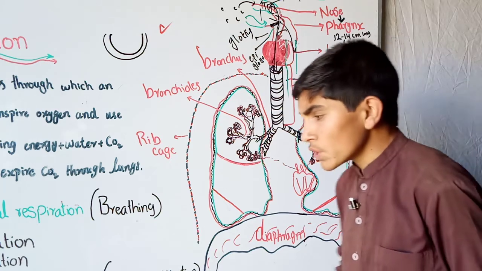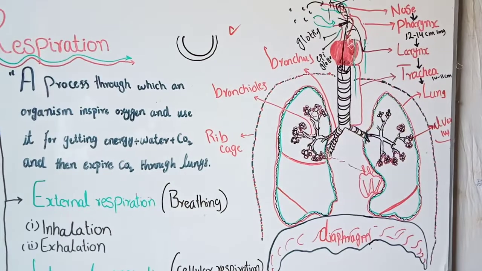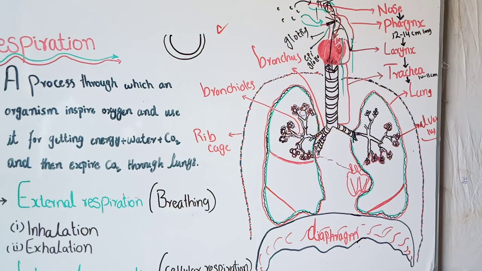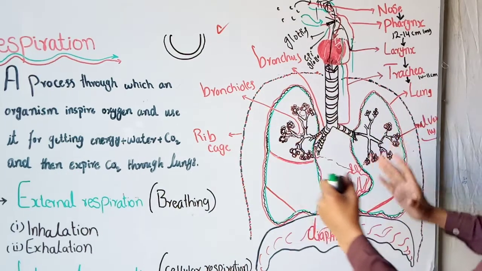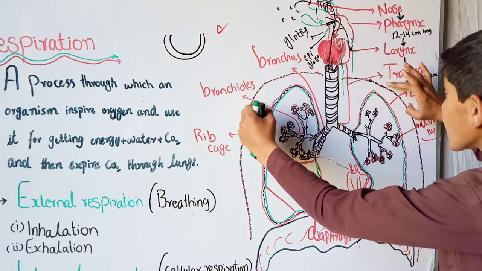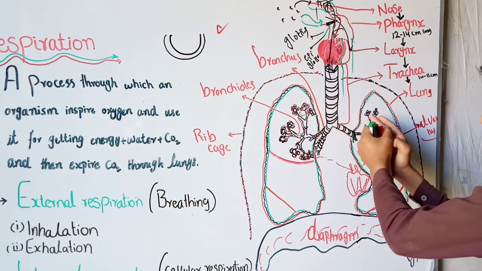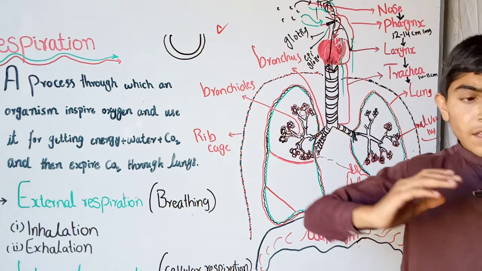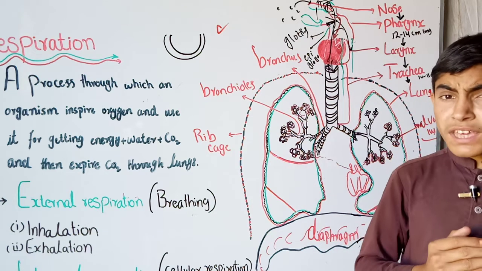Now we will come to the process of inhalation and exhalation. During inhalation, our chest cavity, which is composed of the rib cage, the lungs and the diaphragm, increases in volume.